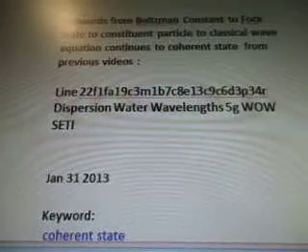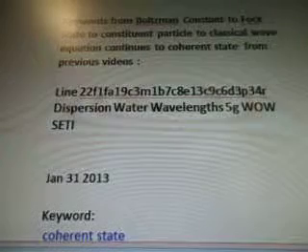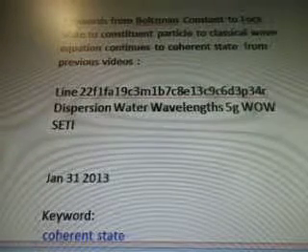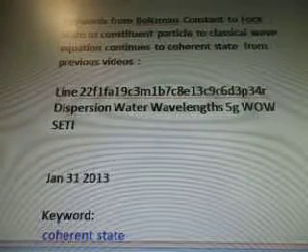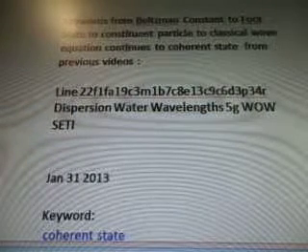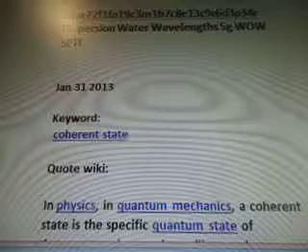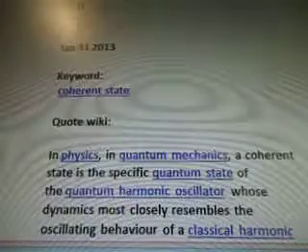Okay, so the keywords from Boltzmann constant to Fock state to constituent particle, classical wave equation, continues to coherent state from a previous video, line 22f1fa19c3m1b7c8e13c9c6d3p34r, dispersion water wavelengths 5G Wow Seti. So January 31st, 2013. The keyword is coherent state.